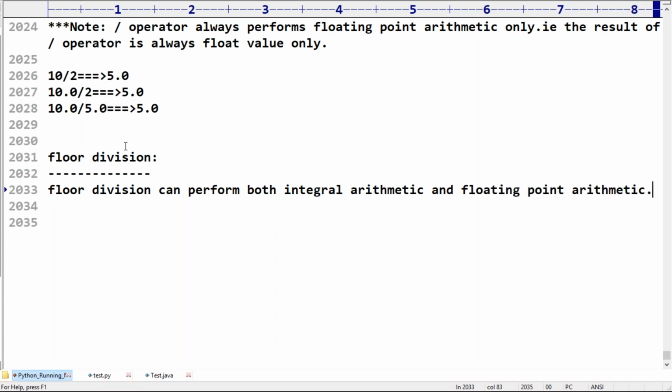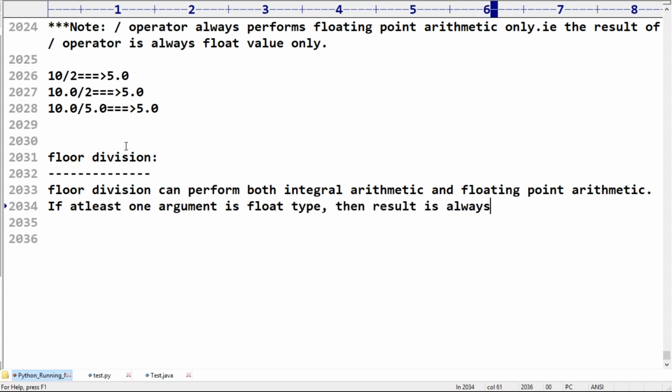If at least one argument is a float type, then the result is always float type.